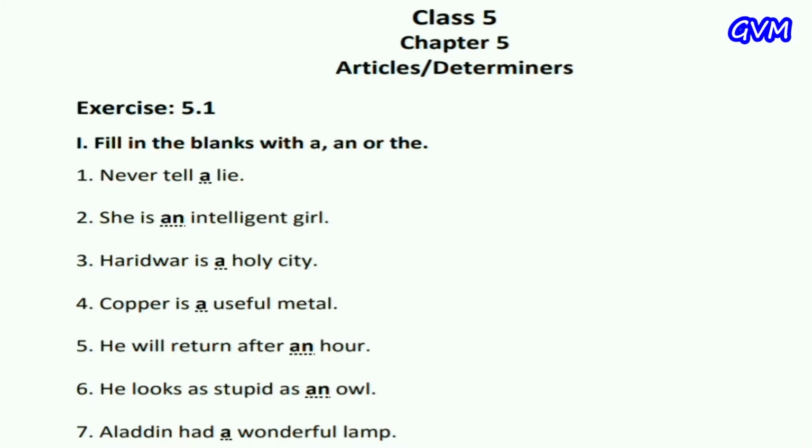A is used before a word beginning with a consonant sound, before U sounded as U and before O sounded as wo. Second, an is used before a word beginning with a vowel sound or silent H. Third, we use the when it is clear which thing or person we mean. Here's exercise 5.1. Fill in the blanks with a, an or the.